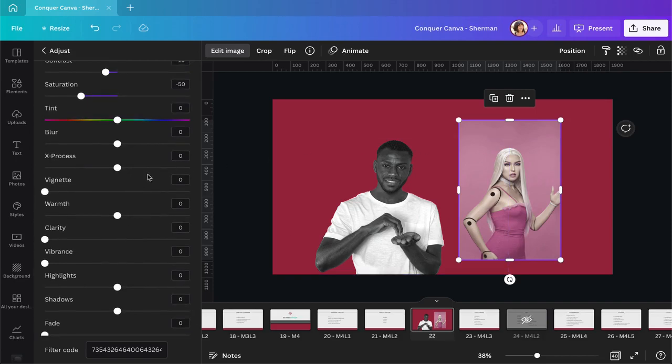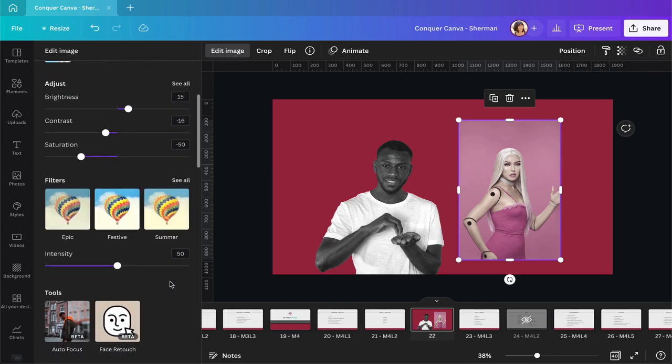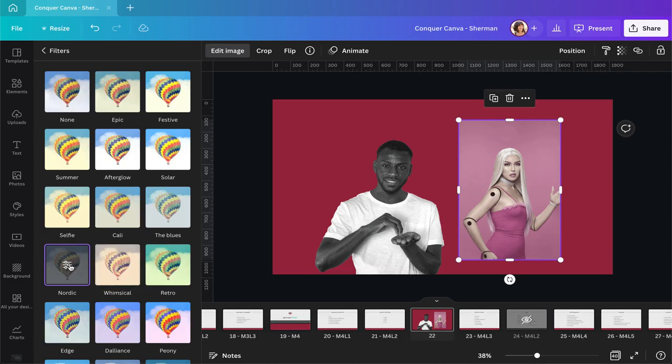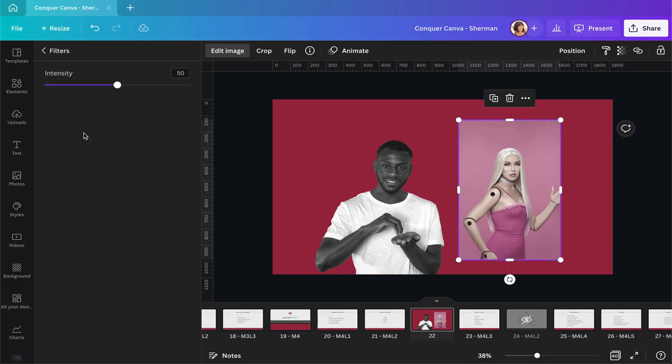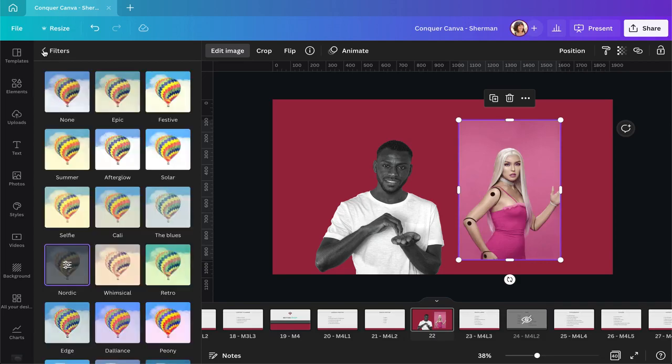And just like anything else, you can copy and paste this code and apply it to other images or use the copy style icon up here. For most filters, once you've selected it, you can click on this little filter icon to make adjustments. So you can decrease or increase the intensity of the filters.